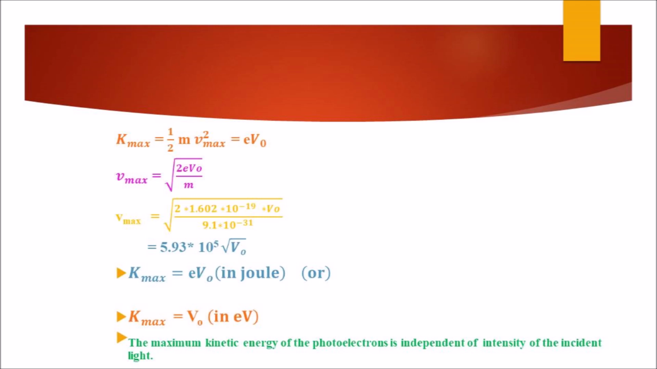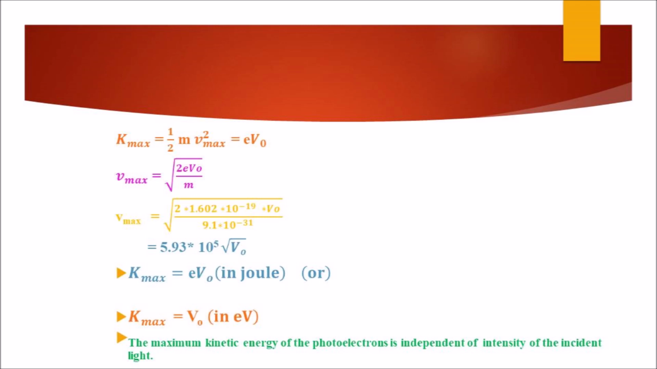So the maximum kinetic energy is equal to the work done by the stopping potential, that is eV naught. So the equation is kinetic energy maximum is equal to half m v square maximum is equal to eV naught. By doing cross multiplication, v maximum equal to root of 2eV naught by m.